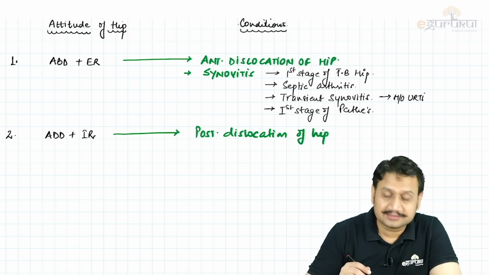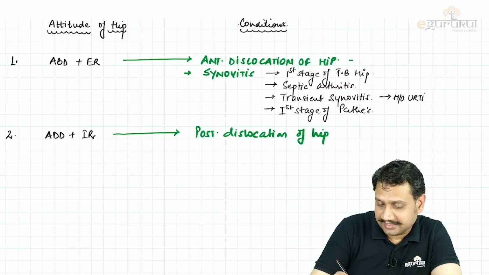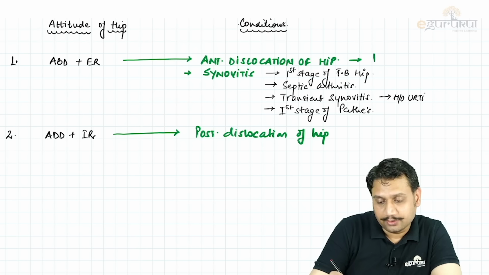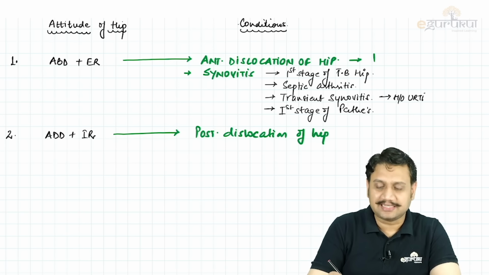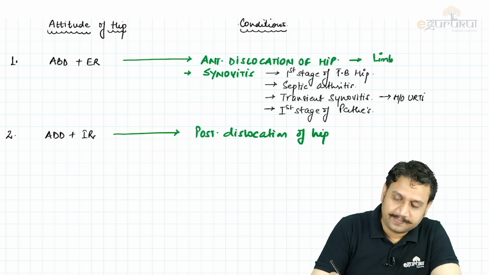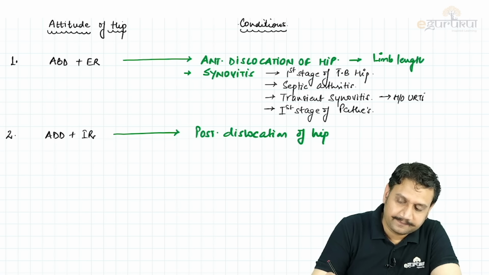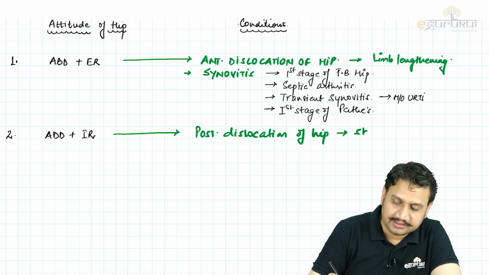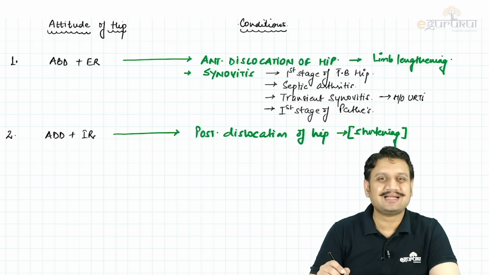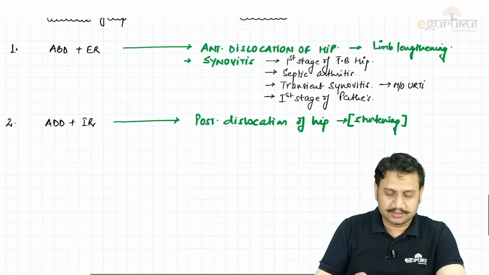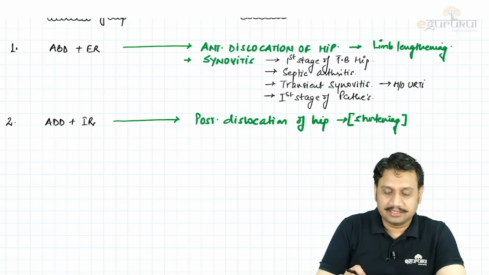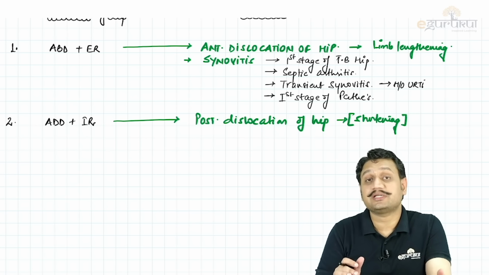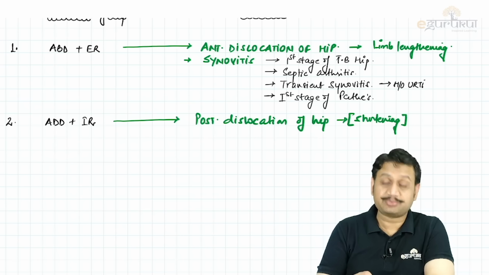Other than that, you should remember that whenever there is an abduction deformity, we usually see limb lengthening. And in posterior dislocation, there will be shortening. Now, is that a true shortening or an apparent shortening? That is something to be discussed again, but this is how the presentation usually is.